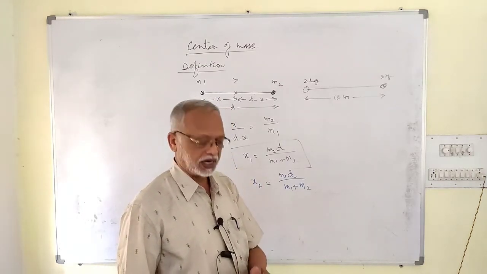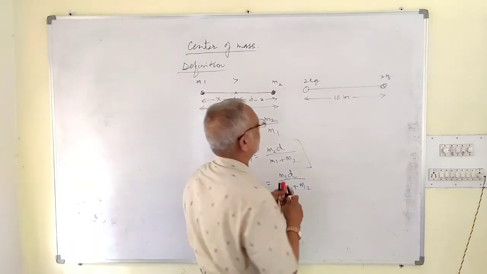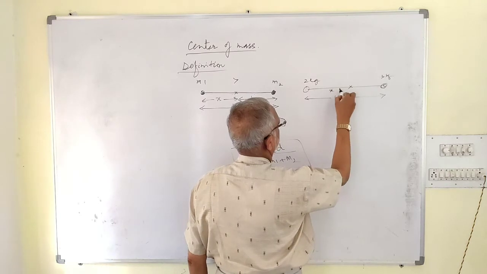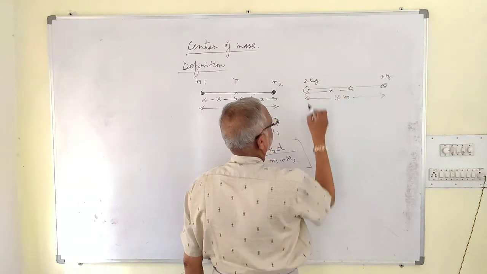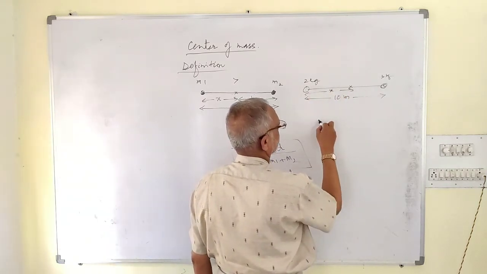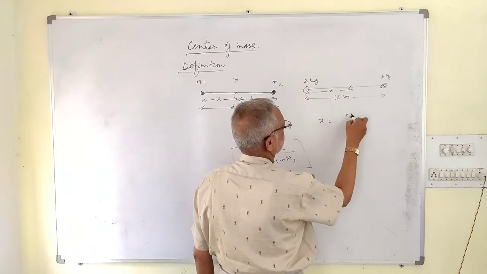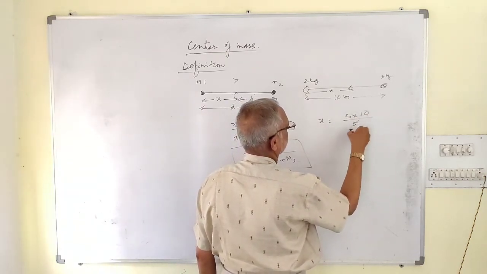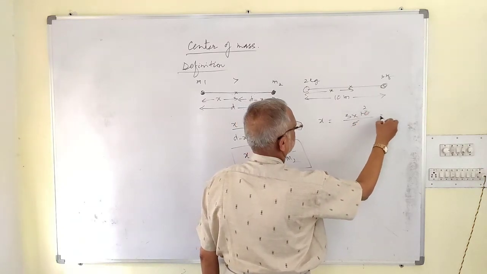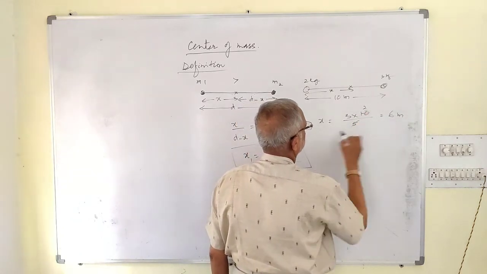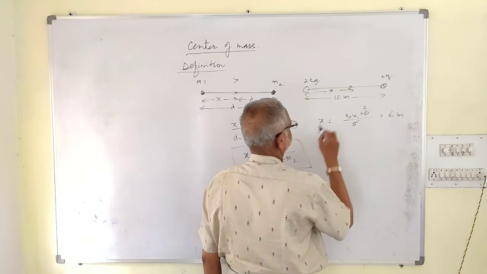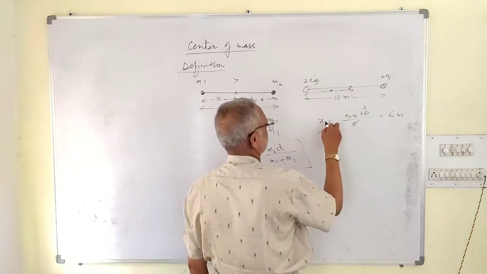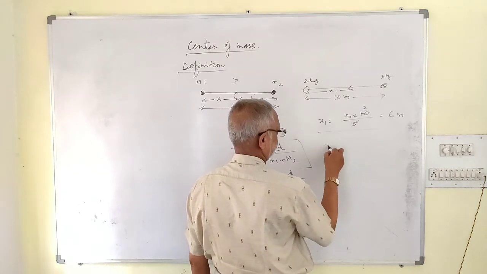Or you want to go for another step, higher level, then suppose the distance is x from 2 kg, then we have to write from 2 kg we are considering. So x is equal to 3 into 10 by 2 plus 3, that is 5, 5 ones are 5, 5 twos are 10, so this is 6 meter. Suppose we want to find the distance from 3 kg, let us call it x2.